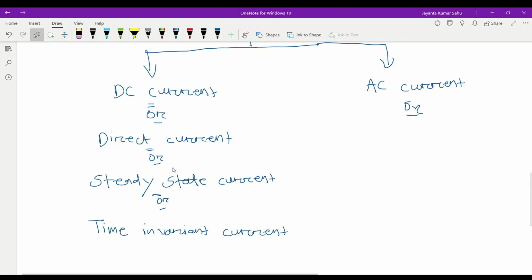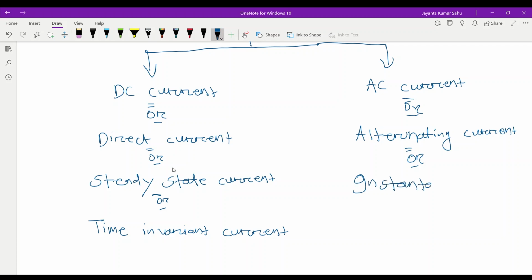We can write here alternating current, or instantaneous current, or time variant current.